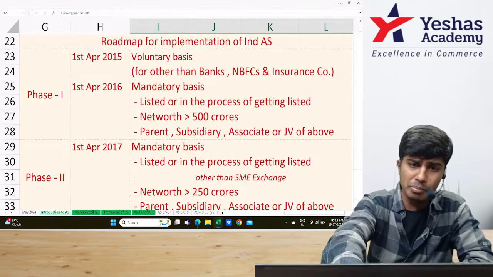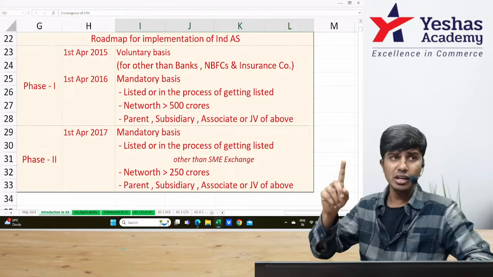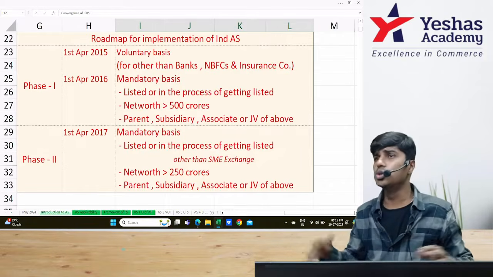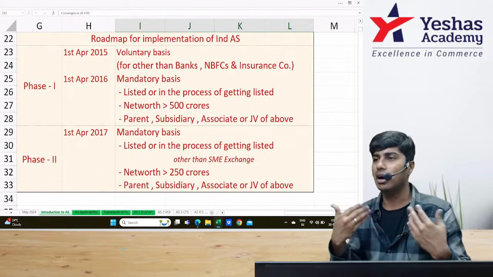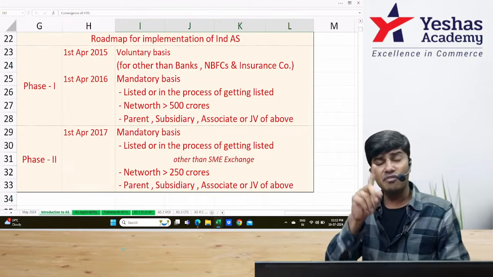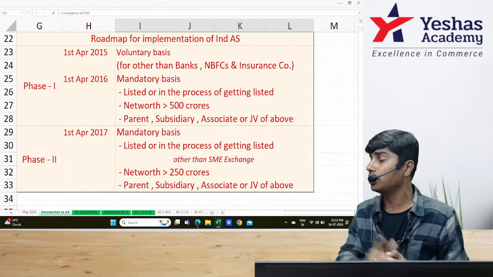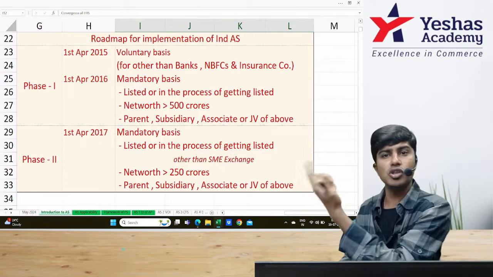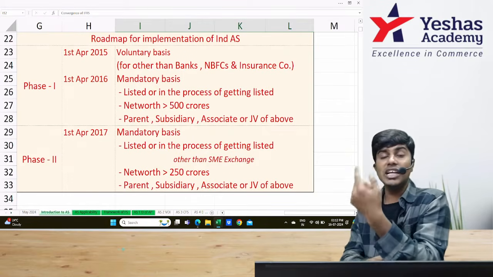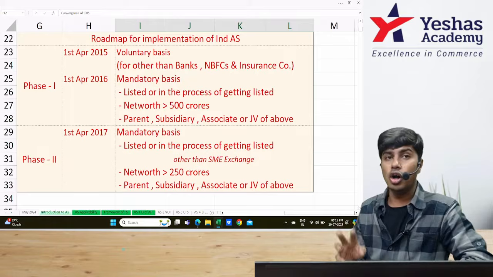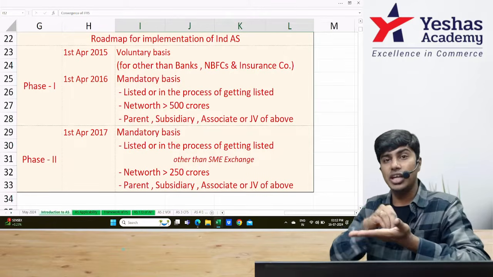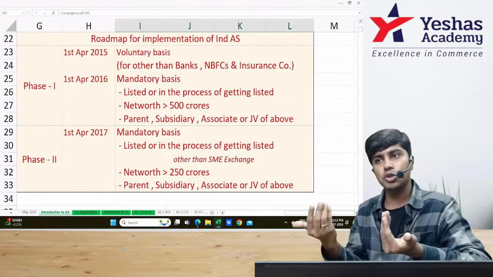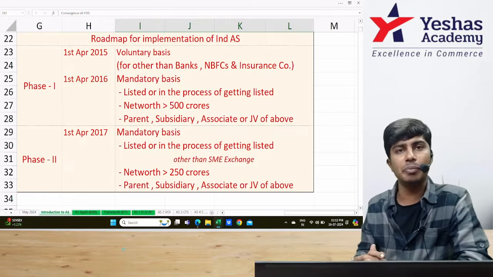And what is the roadmap for implementation? On 1st of April 2015, on a voluntary basis, the Government of India told any company in India who is willing to become the lab rat, who is willing to comply with IND AS, you can do. On 1st of April 2016, it was no more voluntary. They made it mandatory. For whom is it mandatory? If the company is listed or in the process of getting listed, or its net worth is greater than 500 crores, or its parent, subsidiary, associate, joint venture is fulfilling one of the two conditions, then you are supposed to mandatorily follow IND AS from 1st of April 2016.